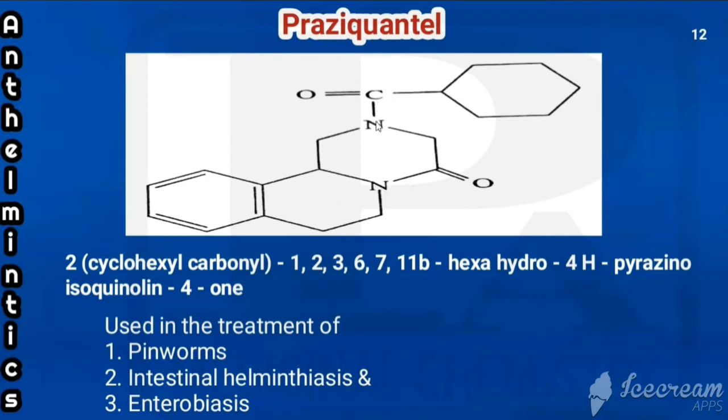Okay, and what would be the other substituents? Second portion it is having this, we have known this is called cyclohexyl. So second portion cyclohexyl carbonyl. Close the bracket. Then 1, 2, 3, 6, 7, 11B hexahydro 4H pyrazinoisoquinoline. But this is having ketone in fourth position, so that should end with 4-one. That is used in the treatment of pinworms, intestinal helminthiasis and enterobiasis.